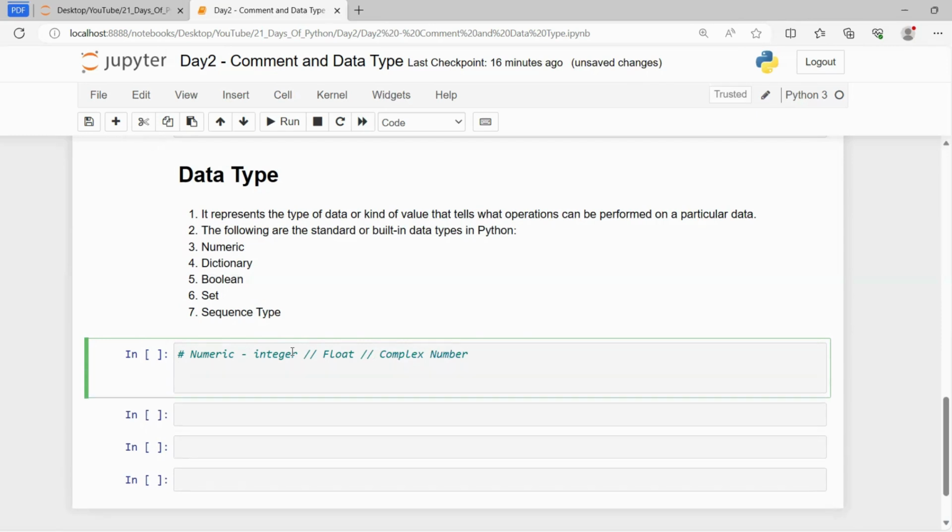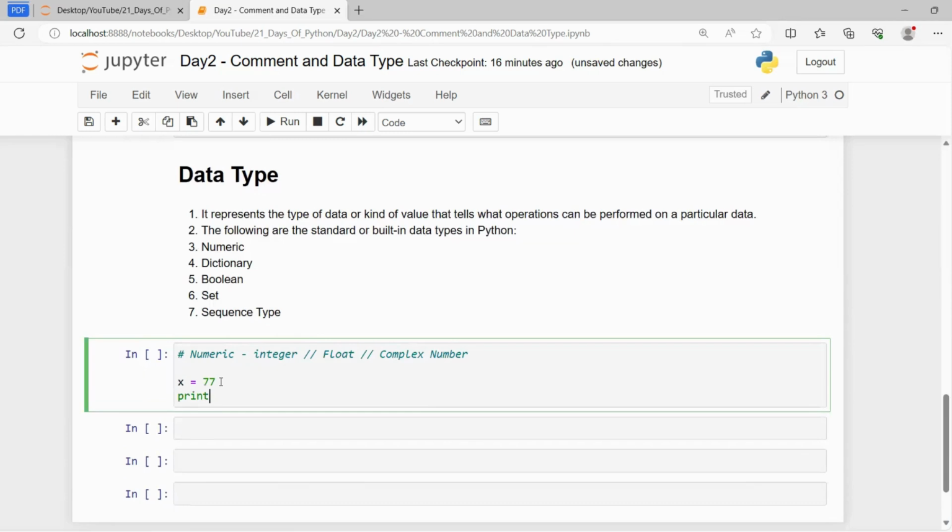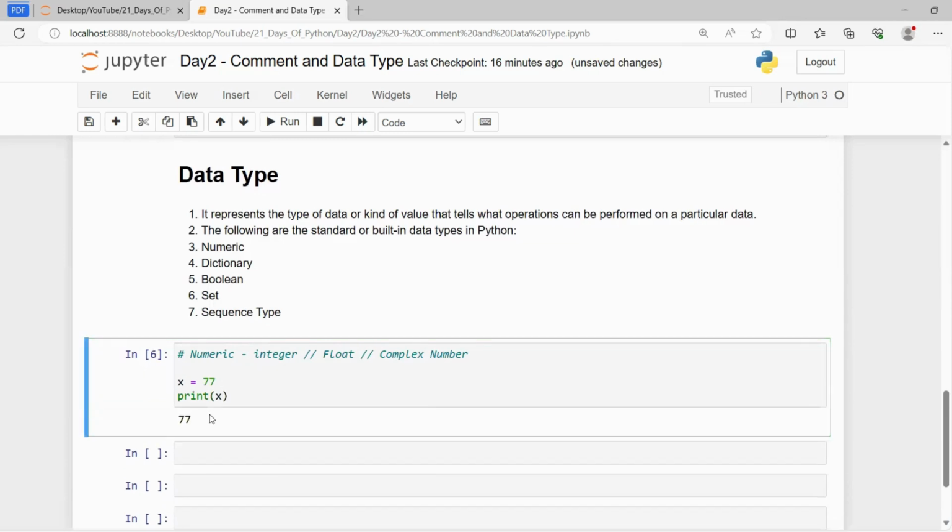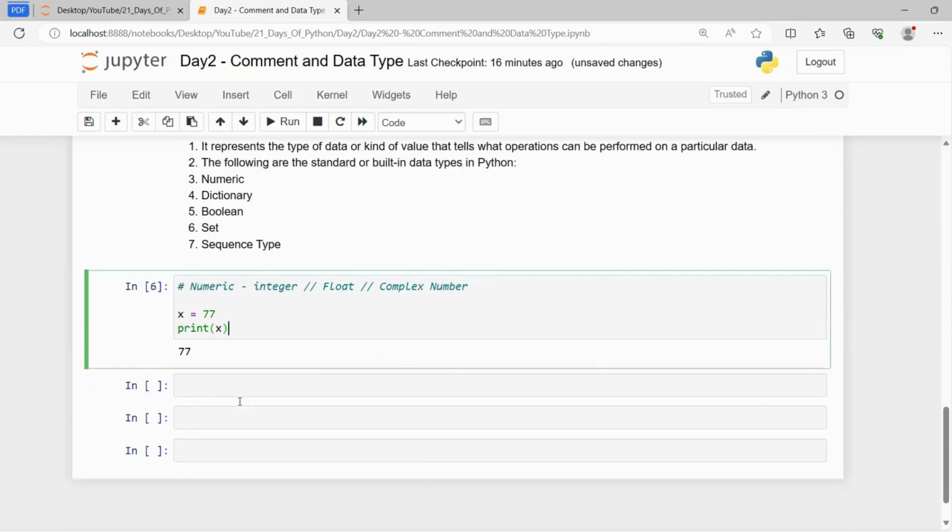Integer is basically a value between minus infinity and plus infinity. All the positive and negative points are called integers. How can we write it? For example, I have a variable x equals 77. This is an integer. Let's print this x. So 77 is the integer.